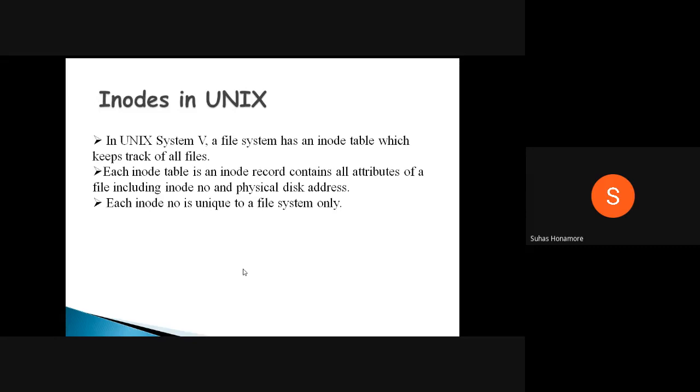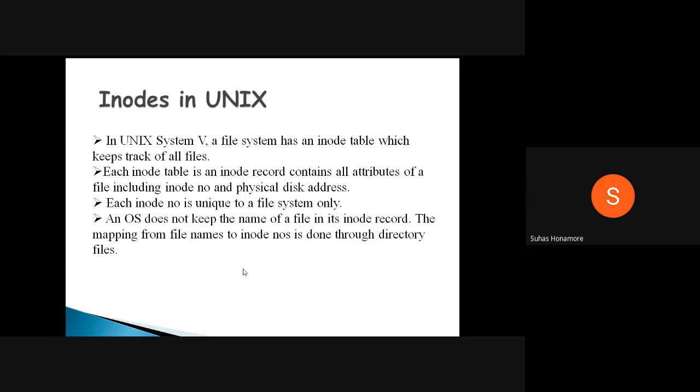Here, the file system keeps track of the inode table. One table will be there inside the kernel.